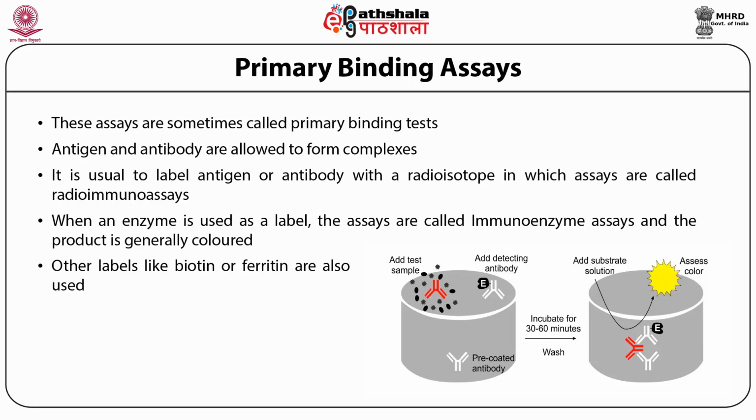The two labels which are discussed in this module are radionuclide, in this case generally iodine radioisotopes. The amount of the radionuclide in the immune complex can be directly measured in a gamma counter.